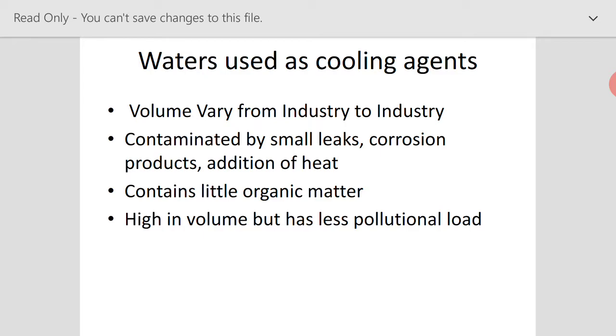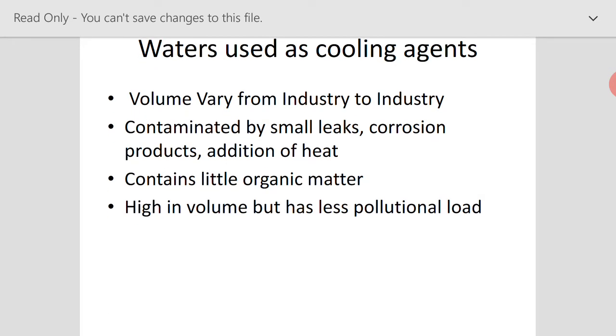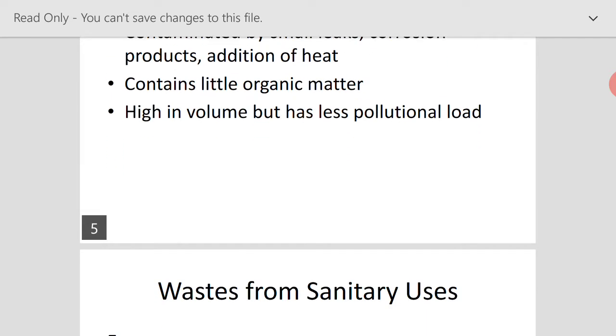So when we segregate this from the manufacturing process water, automatically the quantity of water with high pollution load that should be subjected to treatment is less. So we can treat it separately, while this cooling water we can recycle inside the industry itself.